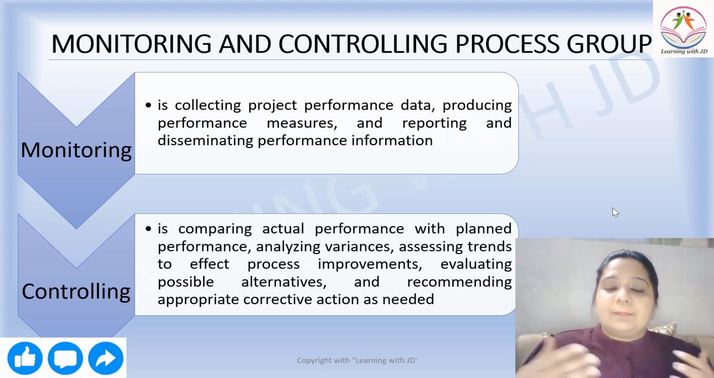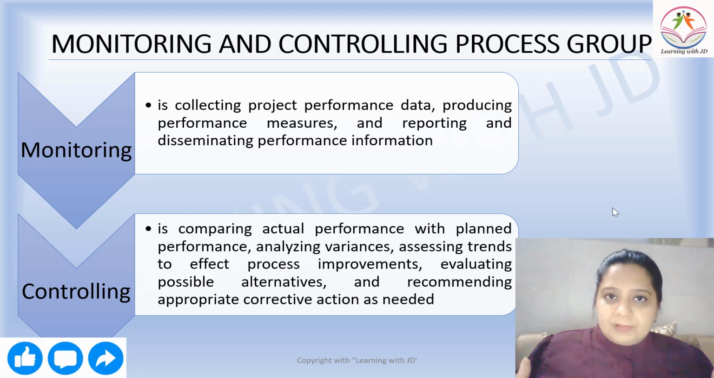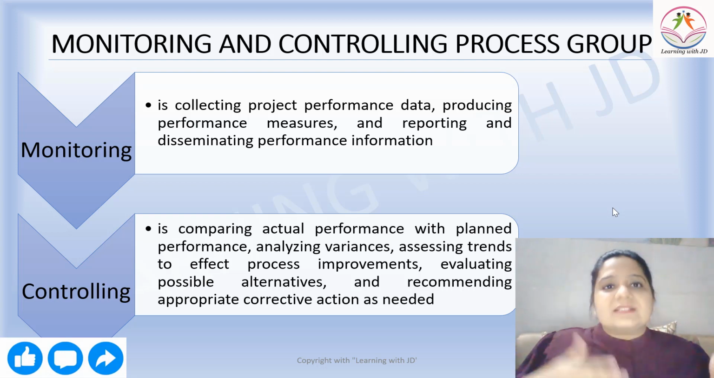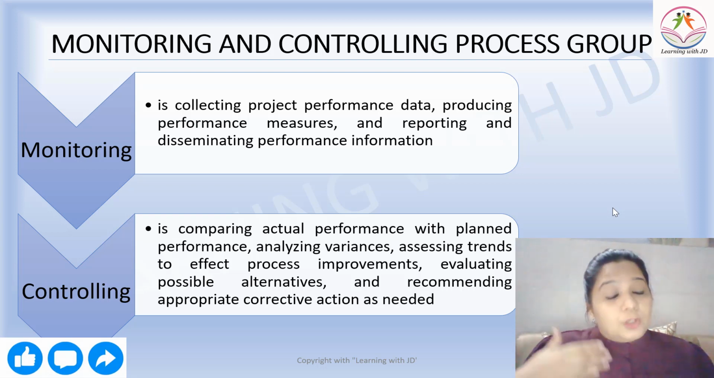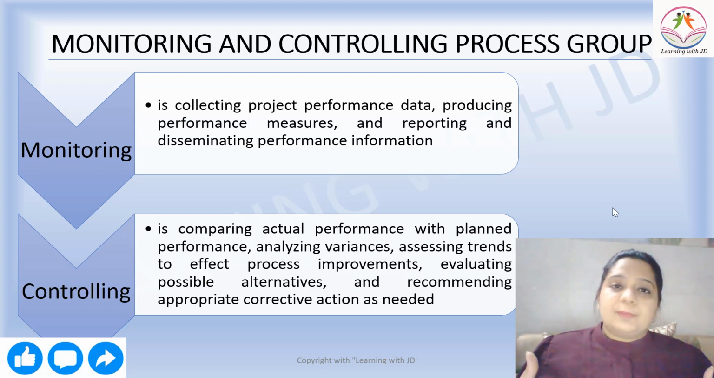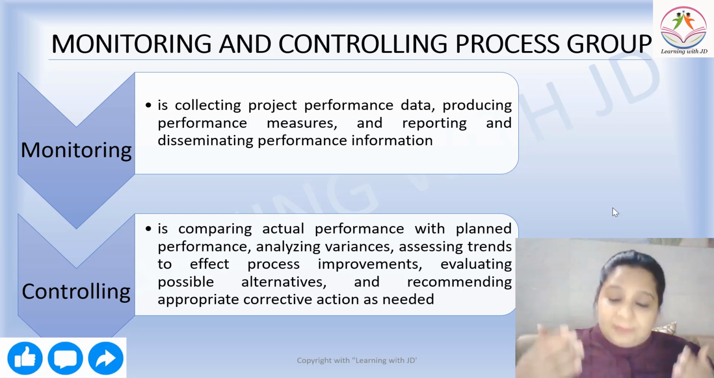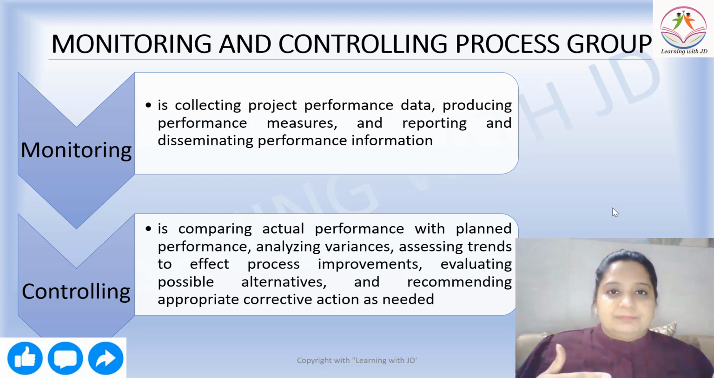Assessing trends to effect process improvements. What is the process improvement that is required in case a certain thing is not going as per the plan? Evaluating possible alternatives: if not this, then what? If you are delayed in the schedule, what are you going to do? Are you going to add more resources? If your cost is going higher, will you remove some of the parts of the project which are not required? It will have an impact on the scope.